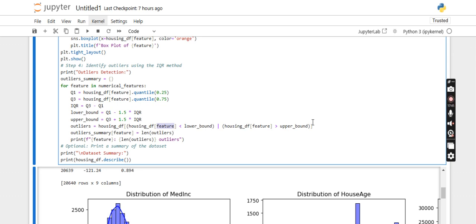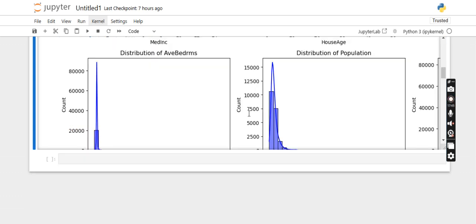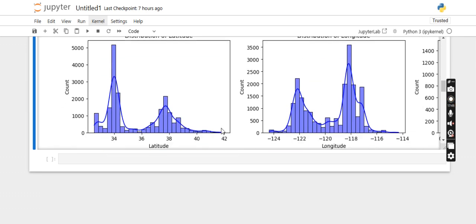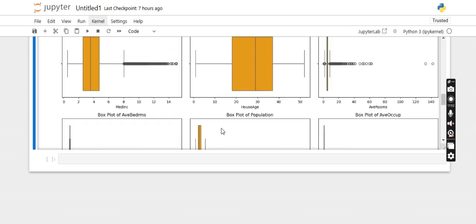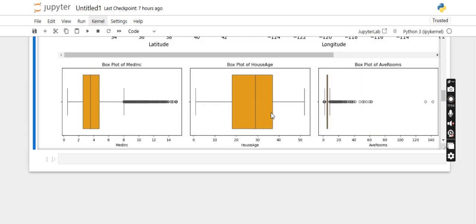Outlier is nothing but outside the particular range. That will be plotted. For example, so this is the box plot, right? Outliers are nothing but these points. This is minimum, this is maximum. The points outside minimum and maximum are considered outliers.